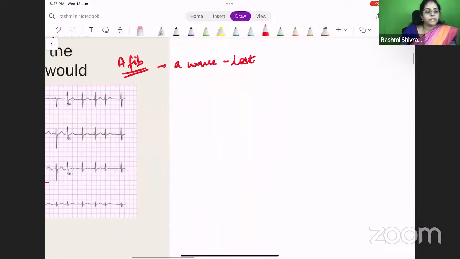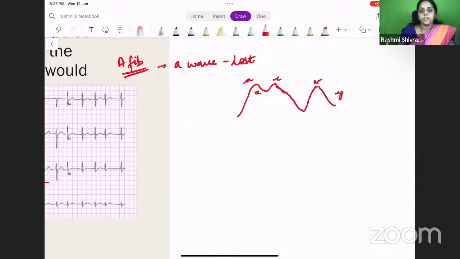So what are the normal waves in a JVP? You have an A wave, and then you have an X descent, then again a C wave, and then it comes down. Then you have a V wave and a Y descent. So 3 upward waves which are A, C, V, and the 2 descents which are X and Y. Okay, so let us now learn why these waves happen.